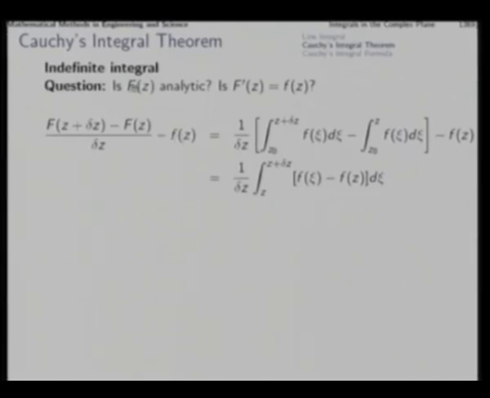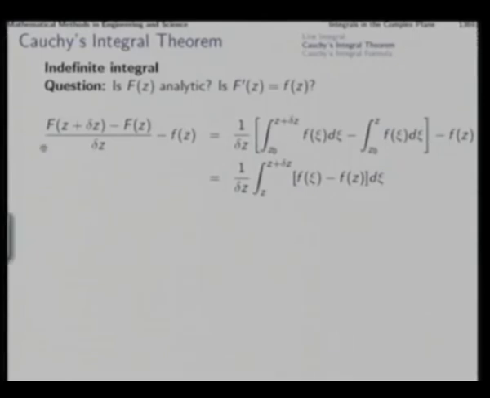Now, if capital F is actually differentiable and if its derivative happens to be f, then the limit of this as delta z tends to 0 should be the same as small f, and in that case this difference should tend to 0 as delta z tends to 0. So, we first try to evaluate this difference, that is simplify it, and then see whether it has a limit and what that limit is. That limit should be 0 for our purposes.